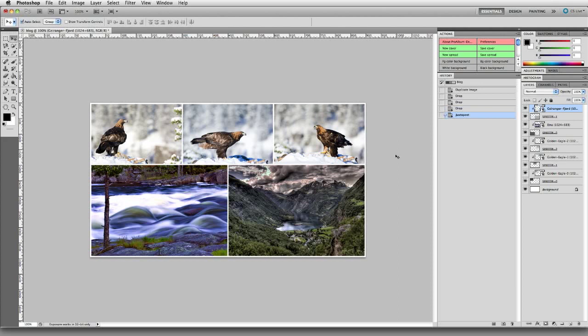Right, so that works great, and the next video will show you a little bit more about actually building the collages.